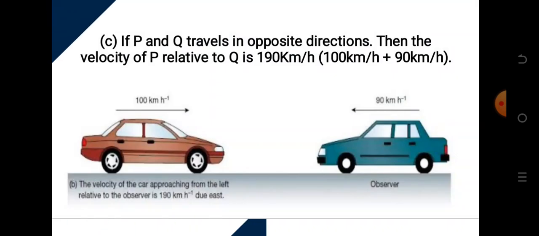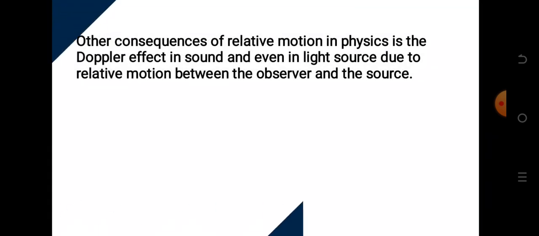Let's look at another one now. If P and Q now travel in opposite directions, then the velocity of P relative to Q is 190, because if one is moving at 100 and the other at 90, by the time they cross each other, you discover that the velocity increases and the range increases in that order. And that is why the velocity keeps increasing to 190, that is 100 kilometers plus 90 kilometers per hour for the two vehicles.